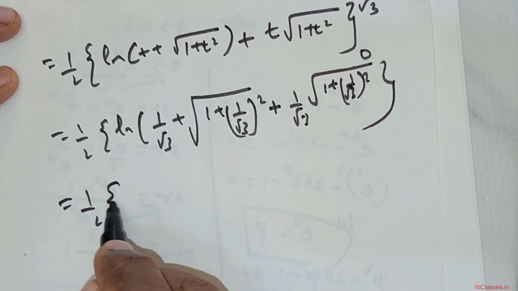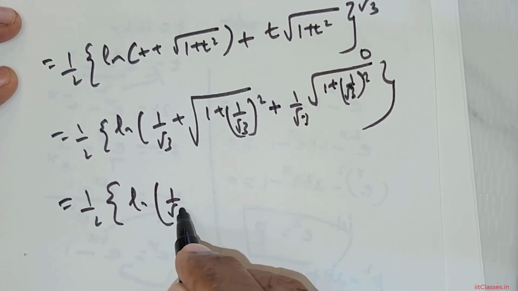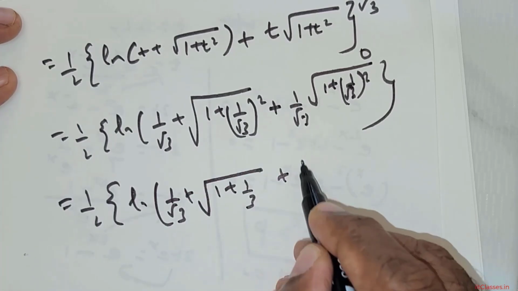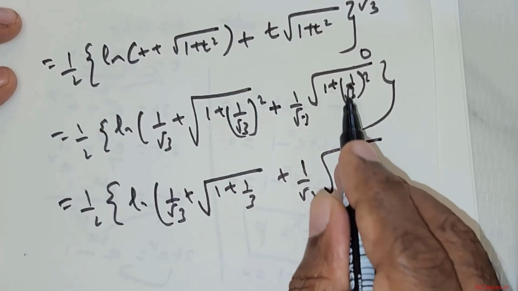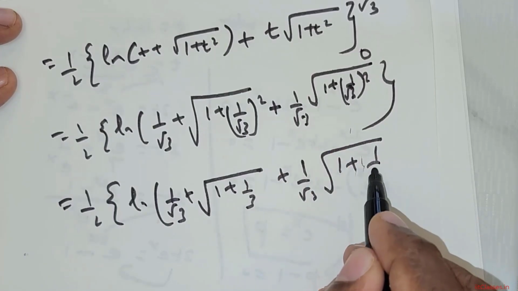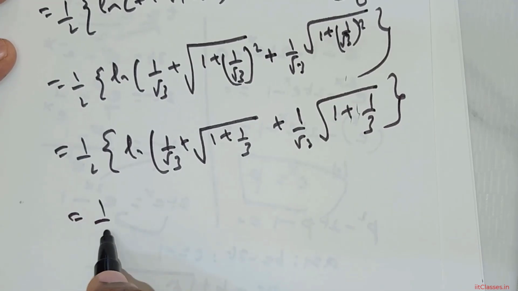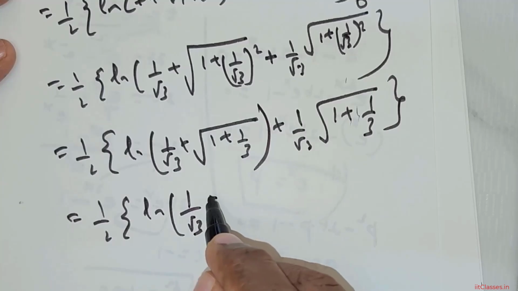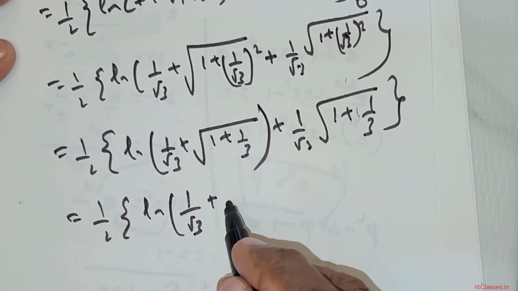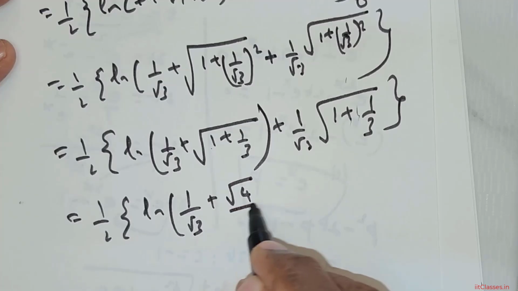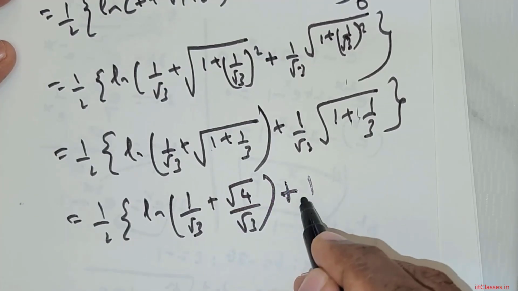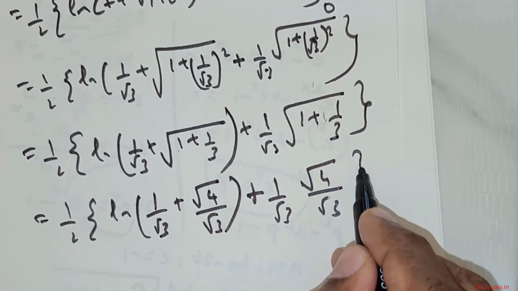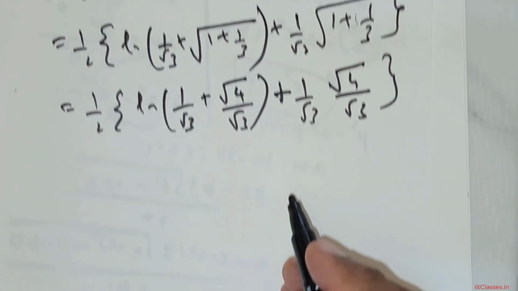So this is equal to 1 over 2 ln of 1 over root 3 plus the root of, this is 1 over 3 plus 1, plus 1 over root 3 times the root of 1 plus, this is 1 over 3. So this is equal to 1 over 2 times ln of 1 over root 3 plus 3 plus 1. So that's going to be root of 4 divided by root of 3, plus 1 over root 3. This is 3 plus 1, that's 4 divided by root 3. Okay. I hope you are watching.